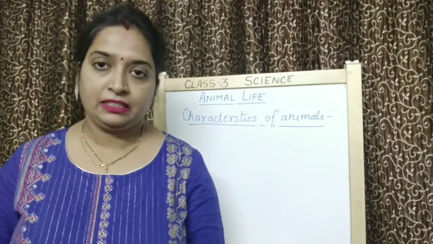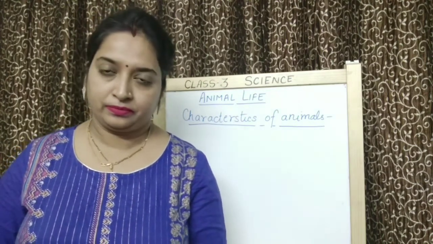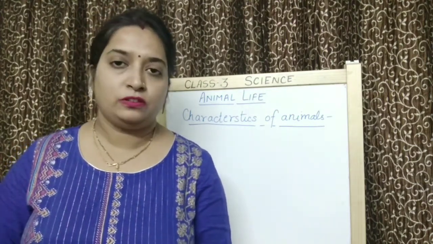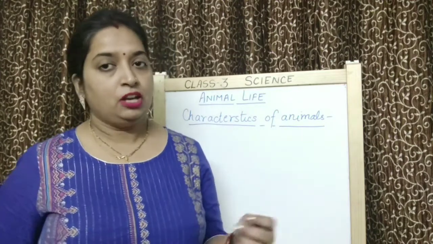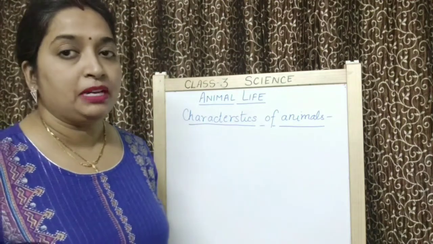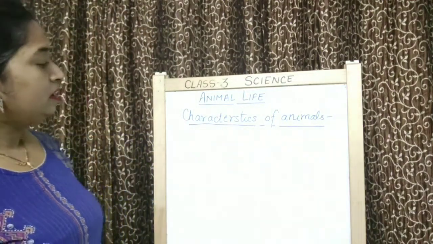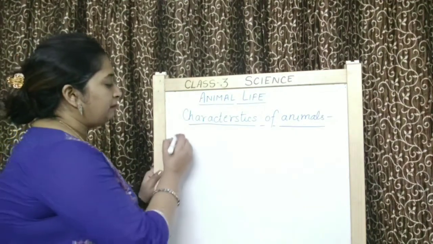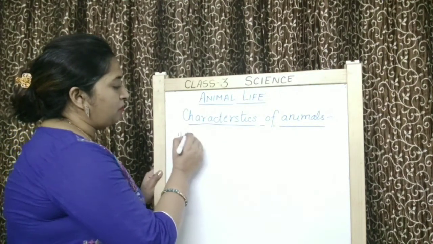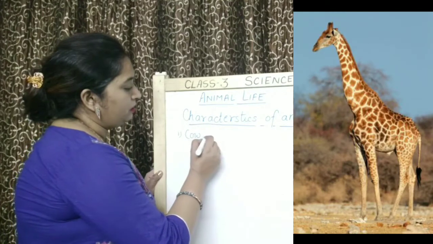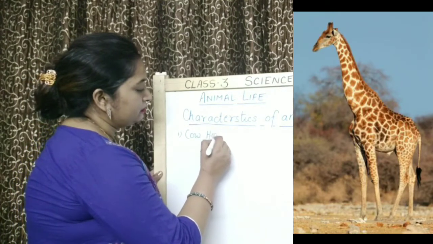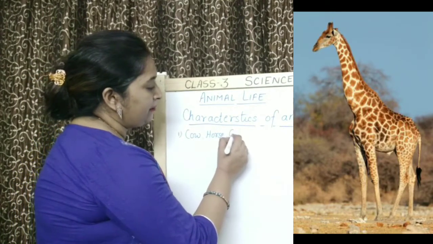Yes, living things move. Animals also move. Now let's see how different animals move. First, if I take the example of cow or horse or giraffe.